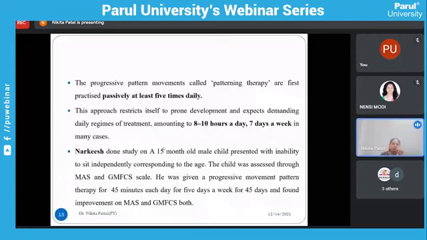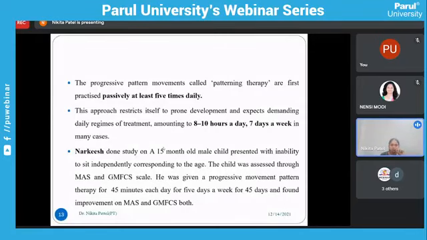There is evidence: a Nurkish study on a 15-month-old male child who presented with inability to sit independently. At 15 months of age, sitting should be developed, but this child did not achieve independent sitting.